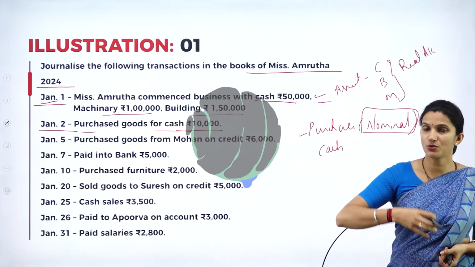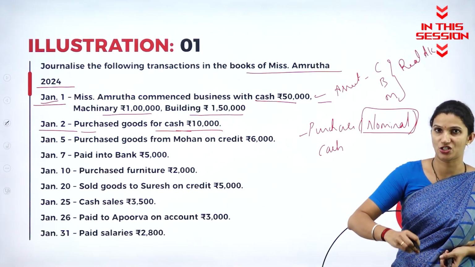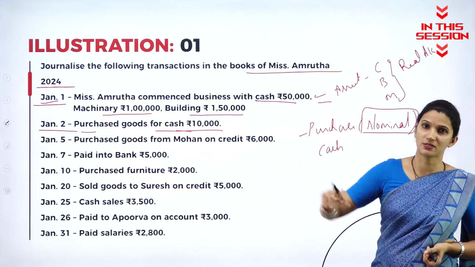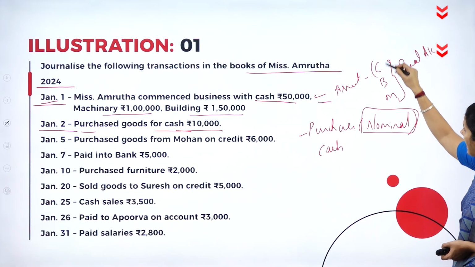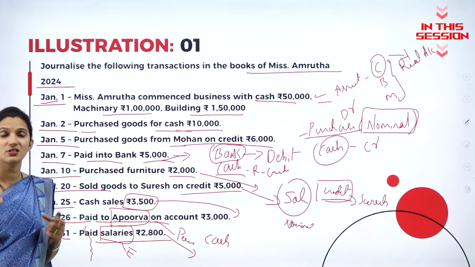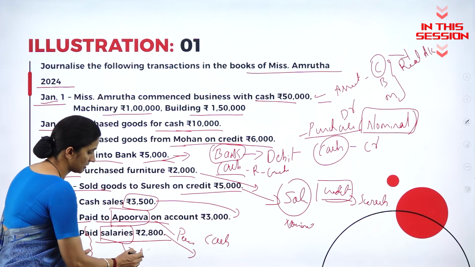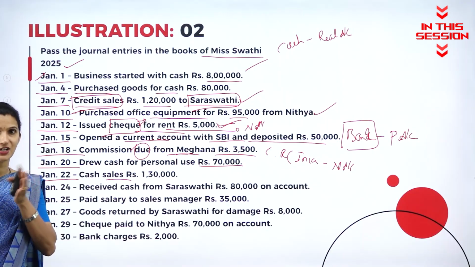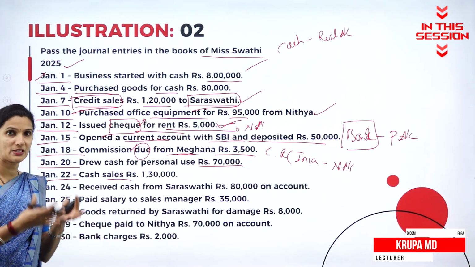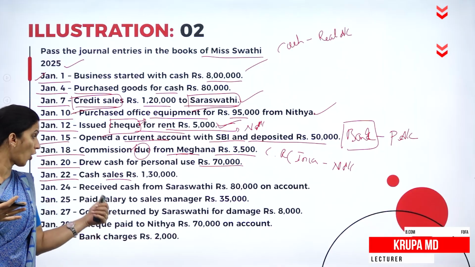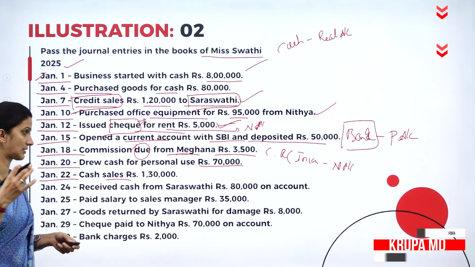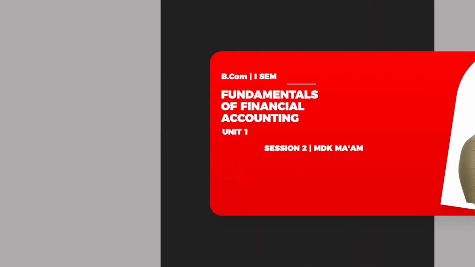While purchasing the goods, you're making a cash payment, your cash is going out from the business. So as I said earlier, cash is the real account. So when we pay salaries to the employees, it is one expense to the business, so all the expenses come under the nominal account. So cash is coming into the business, so that means you will debit the cash account. Always sales will be the credit since it is one income.